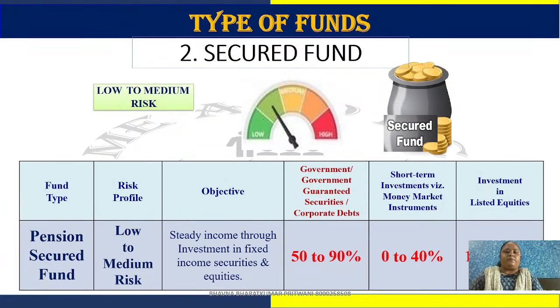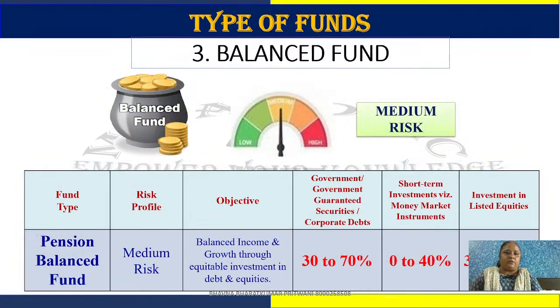Okay. The second type of fund is the secured fund, in which 10 to 50% is invested in equities, 0 to 40% in money market instruments, and 50 to 90% in government guaranteed securities. The third kind of fund is the balanced fund, which is mostly bought, a medium risk fund. 30 to 70% is invested in government securities, 0 to 40% in money market instruments, and 30 to 70% in equities.